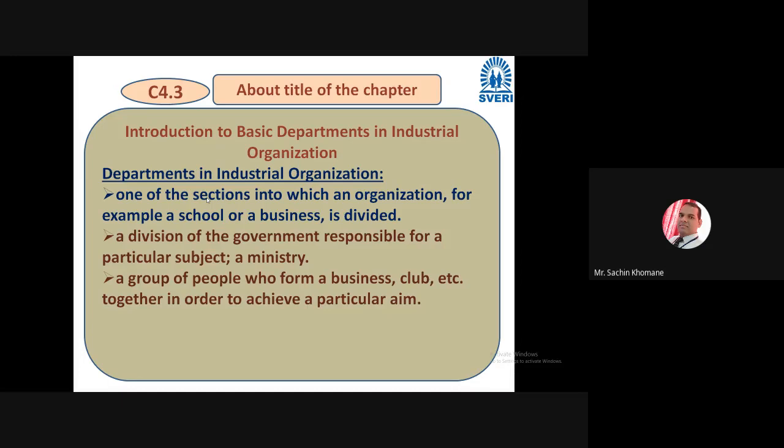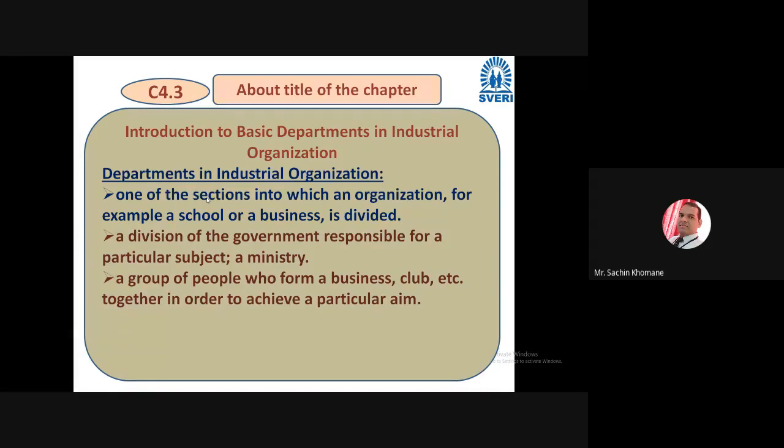So the organization is divided into various sections, and generally it is divided depending on function. Further we are going to discuss, but at the beginning, you can understand that a department is one section into which an organization is divided.